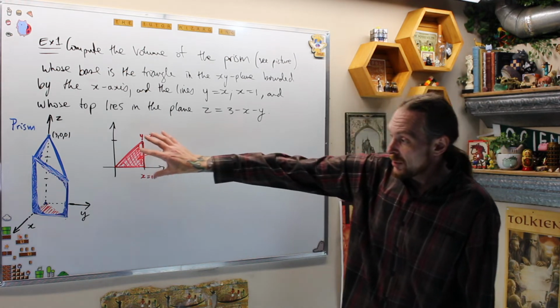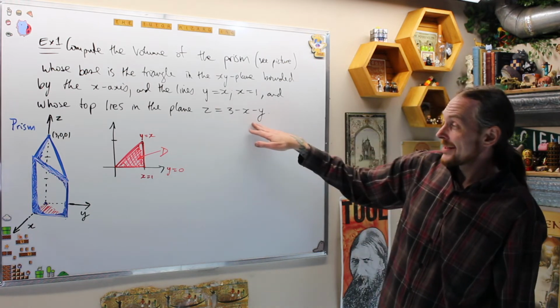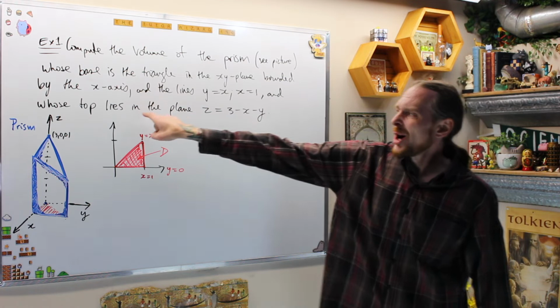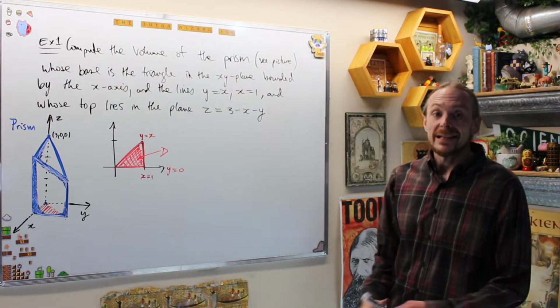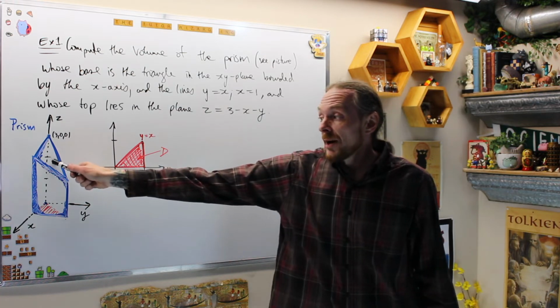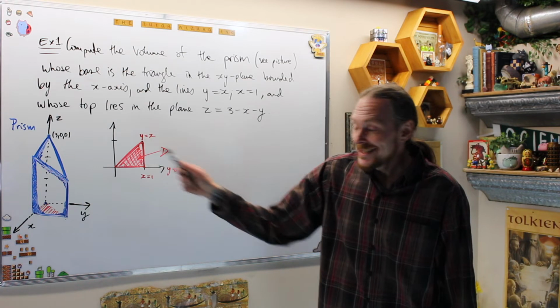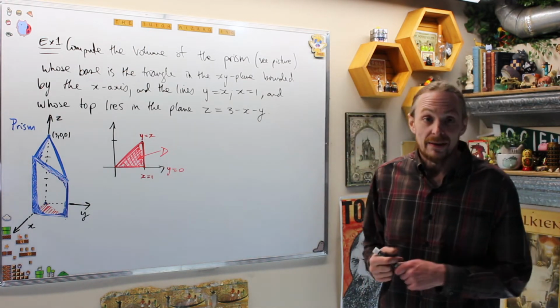Then what I have to do is move that into the three-dimensional picture. And then what they're saying is I have a surface, the graph of that is going to be this plane, and that's what it says. The top of that lies in the plane, this guy. So now what we're doing essentially is finding the volume below the surface z and above the region D, which happens to give us a prism. And then we're going to find the volume of that prism.